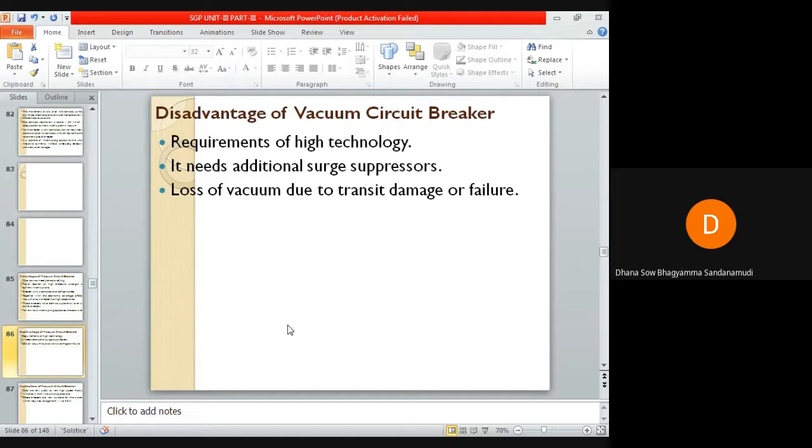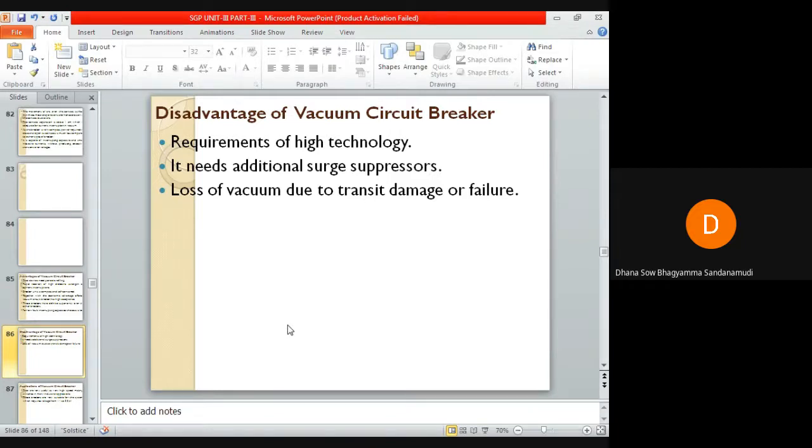There is a requirement of high technology for production of vacuum interrupters. It needs additional surge suppressors for interruption of low magnetizing currents in a certain range. That is one of the disadvantages. Loss of vacuum due to transit damage or failure makes the entire interrupter useless, and it cannot be repaired on site. These are the disadvantages.